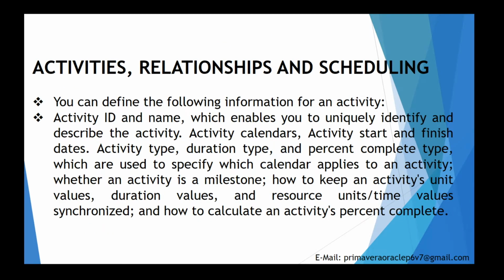So you can define the following information for an activity: activity ID and name, which enables you to uniquely identify and describe the activity; activity calendar, activity start and finish dates; activity type, activity duration type and percentage completion type, which are used to specify which calendar applies to an activity; whether an activity is a milestone, how you can keep an activity's unit values, duration values and resource units per time values synchronized, and how to calculate an activity's percentage complete.